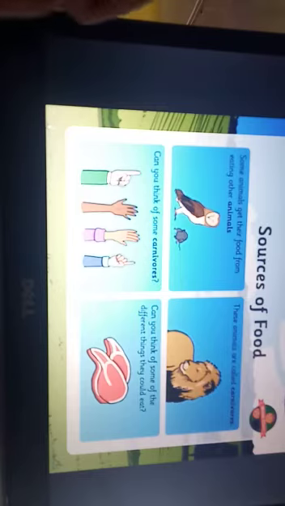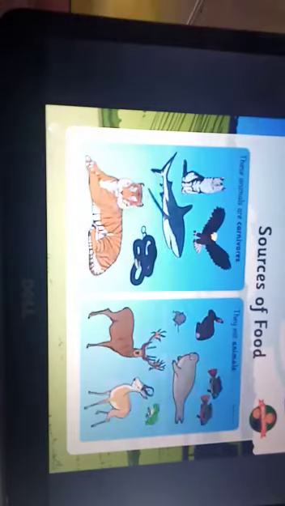Let's move further and see some of the carnivores: eagle, cat, shark, snake, tiger. And what do they eat? They in fact eat other small animals. And the bigger animal which eats the other is called a predator. And the animal that is eaten is called a prey. Let's move further.